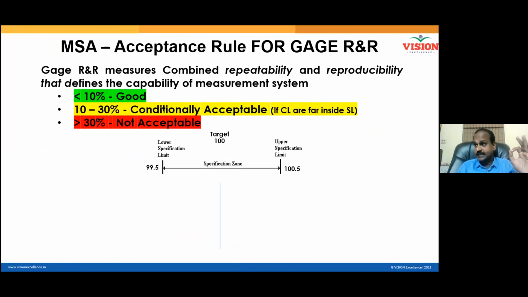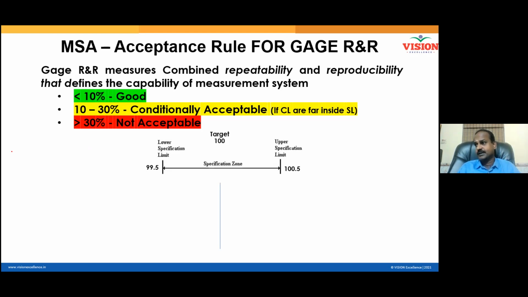But if it is 10 to 30%, conditionally acceptable. Why do I say 10 to 30%? There is rain, but I have put on the wiper. But even after putting on the wiper, the rain is very high, and 30% of my windshield is not visible. Now I have to slow down my car, but still I can move. Conditionally acceptable. But when more than 30% of the windshield is hidden, probably I will stop the car. Similarly, measurement error more than 30% is not acceptable. Clear? Do you all understand? Gauge R&R should be less than 10%.